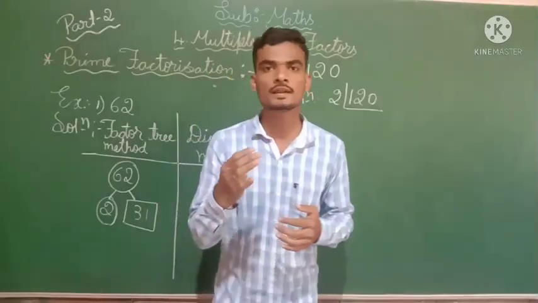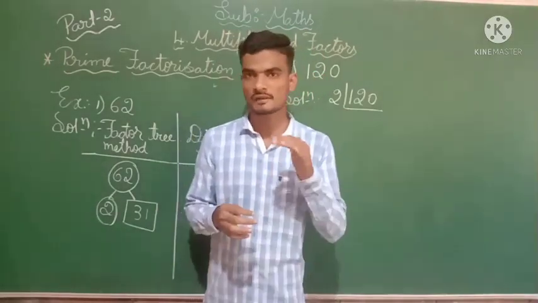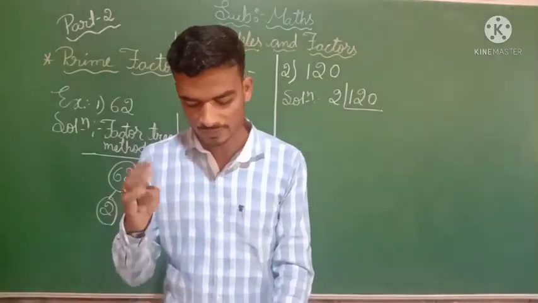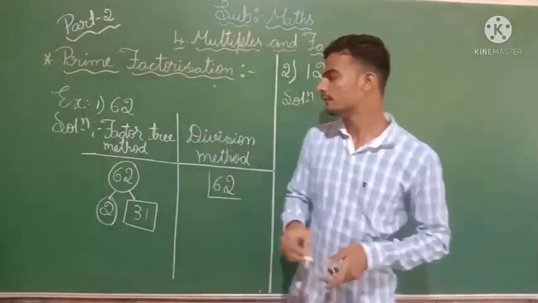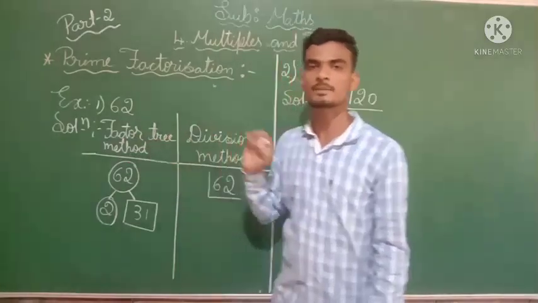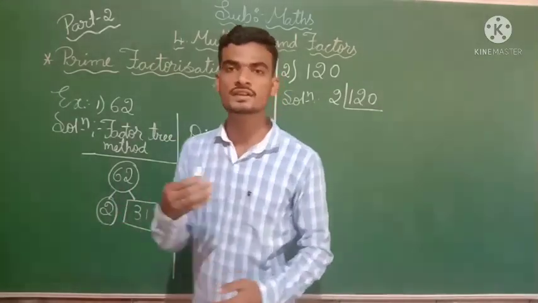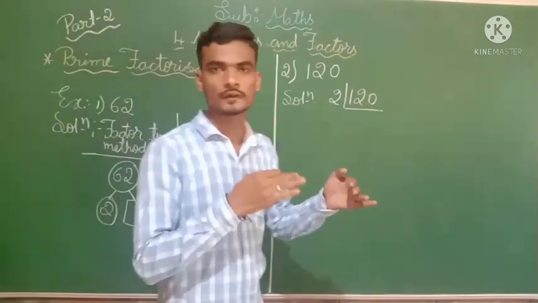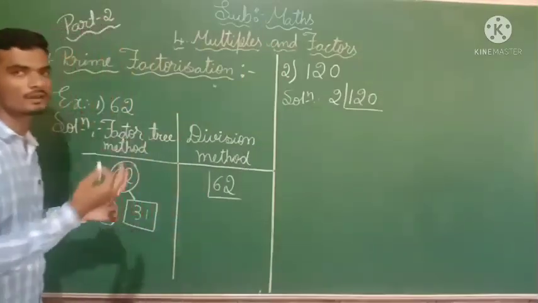Whatever they give in a question, you are going to find that answer after finding the prime factors. Here prime factorization can be done by 2 methods. What are those methods? First is the factor tree method, then the division method. How to solve in the factor tree method? First I have taken the example 62. By which number is it going to divide? First you want to take 2 itself. For all numbers 1 is a factor, so except 1 we want to take 2.